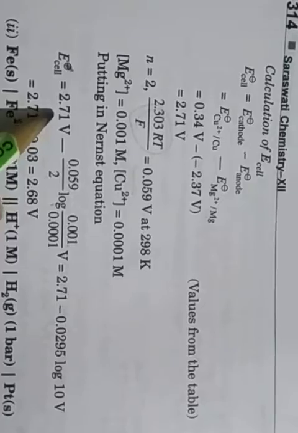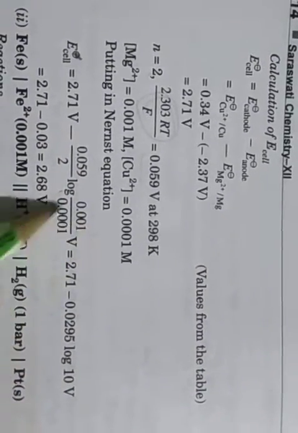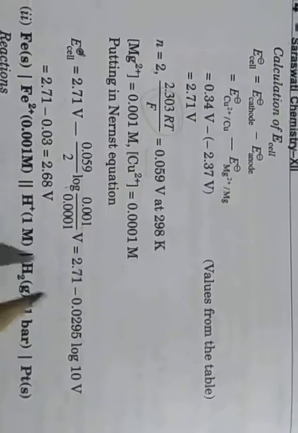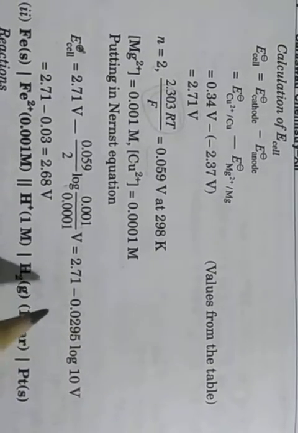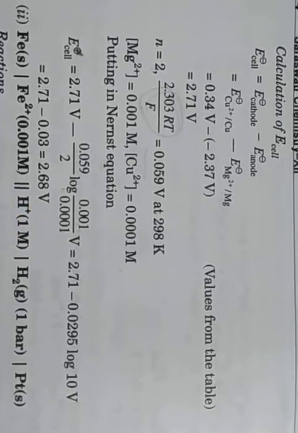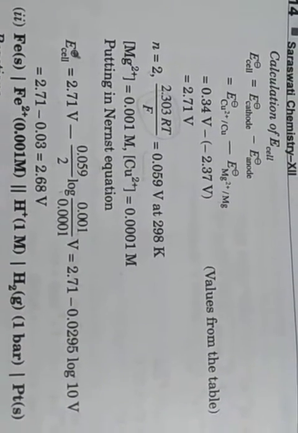So 2.71 minus 0.0295 log of this value, which is 10, and log 10 is 1. So 2.71 minus 0.03 is equal to 2.68 volt. Clear?